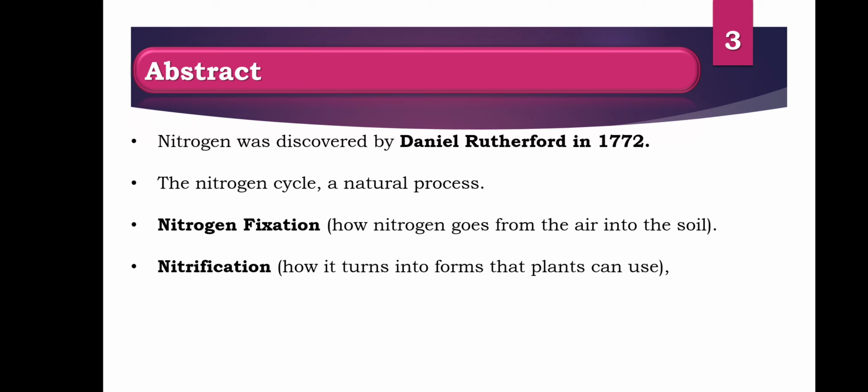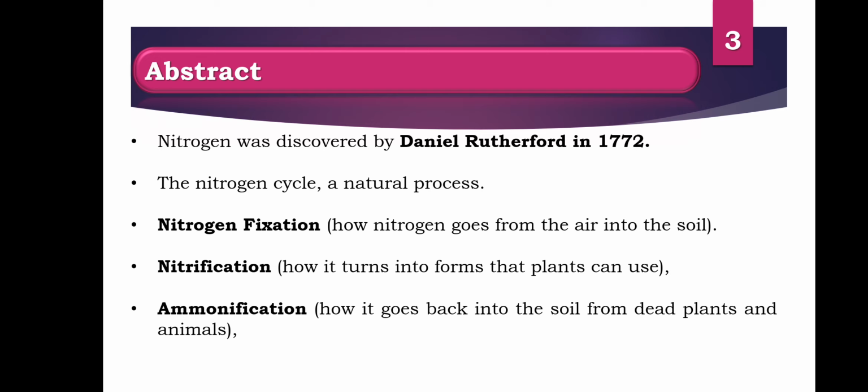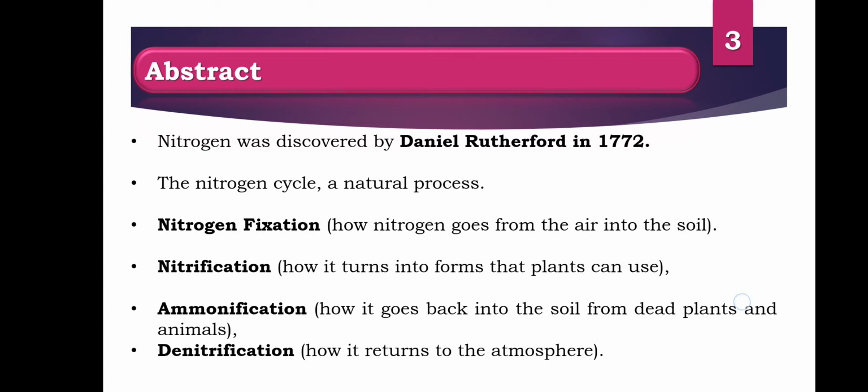Means to say that nitrogen is converted into a useful form which plants can use for the synthesis of their nitrogenous compounds like protein, nucleic acid, DNA or RNA. Ammonification: how it goes back into the soil from dead plants and animals. And denitrification: how it returns to the atmosphere. When the plants are dead, they are buried under the soil, and the nitrogen that is organic in nature is first converted into the useful form, then converted into an unuseful form which the atmosphere takes back.